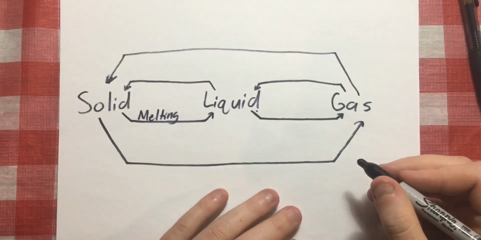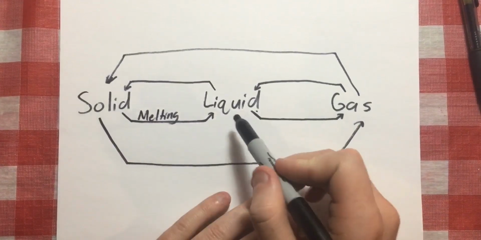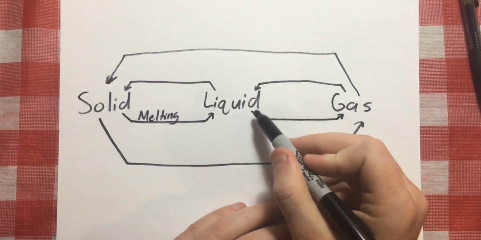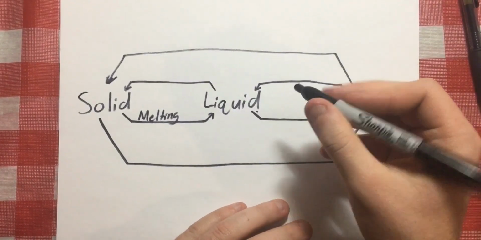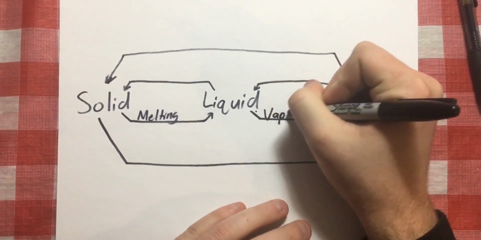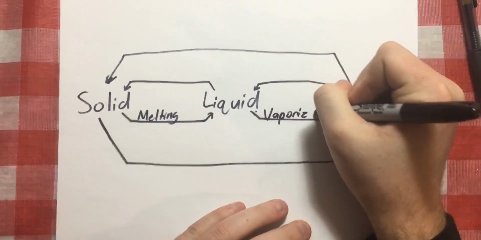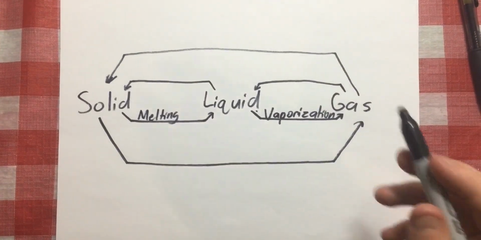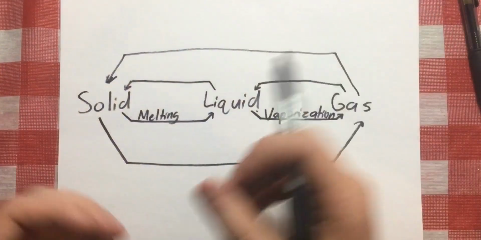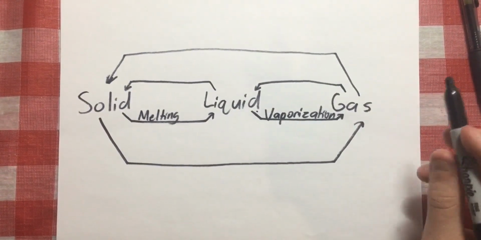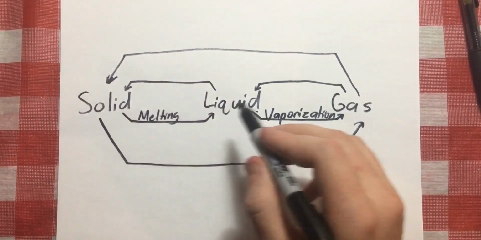Pretty self-explanatory. And then moving on, now we're at a liquid phase. Remember, medium density, medium energy. We're going to go from liquid to gas. This is vaporization. It's turning from a liquid into a vapor, a vaporization. State change from liquid to gas. So we've gone from solid to liquid to gas.